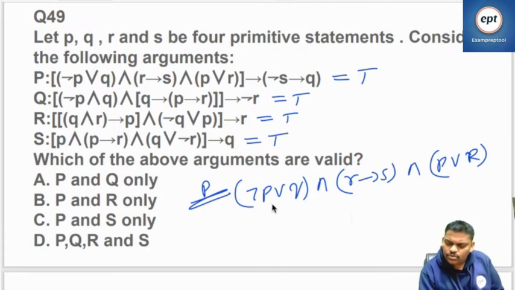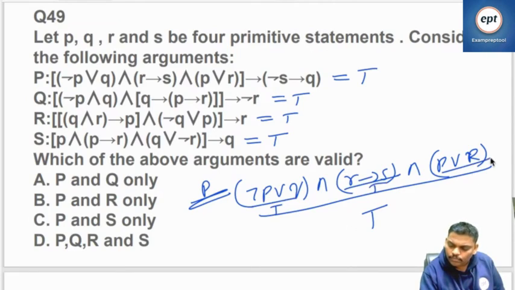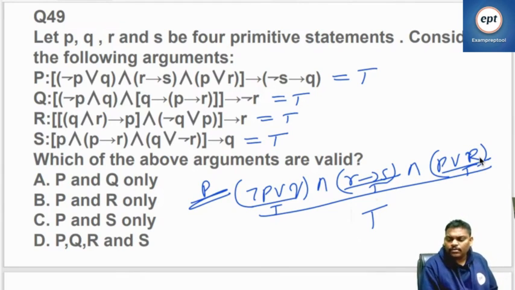So let's see. Let's assume it is true. It is true means all should be true. You take any combination. There is no objection here.